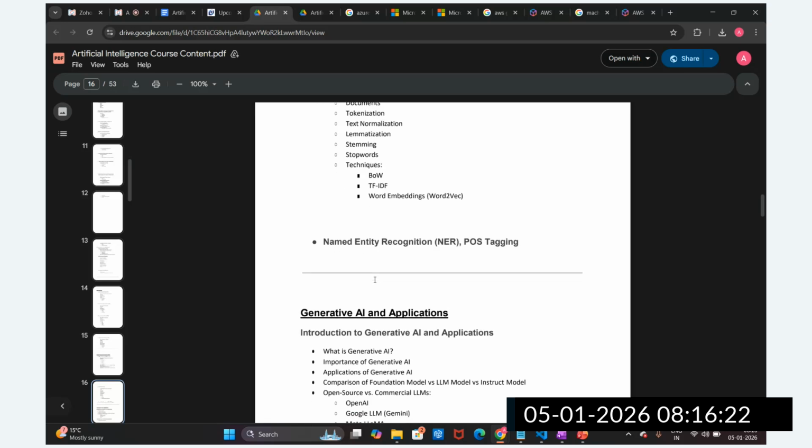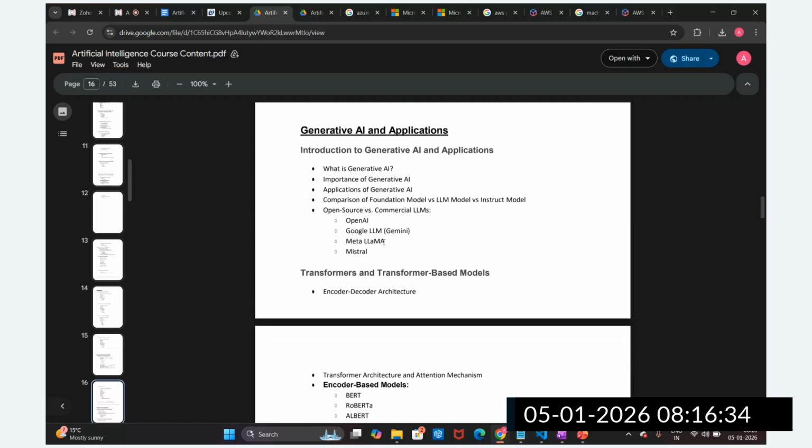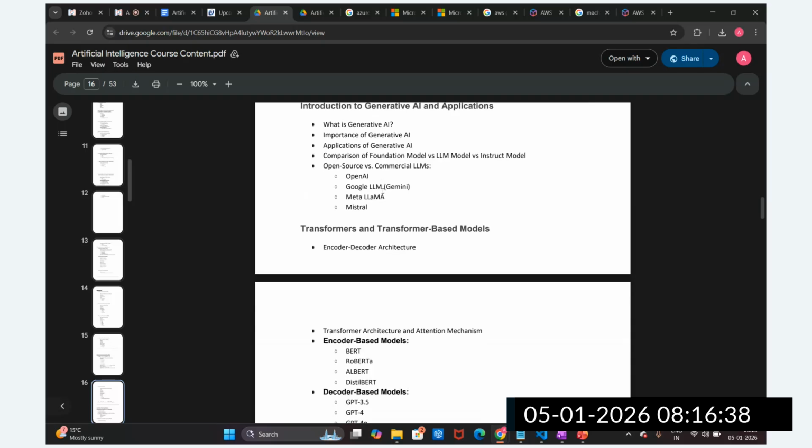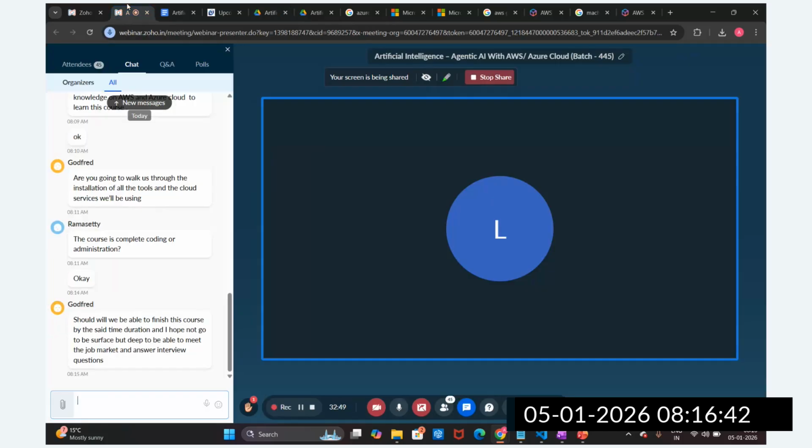And then we are going to start with generative AI, guys. In generative AI, we will understand what generative AI is, and compare generative AI with machine learning and deep learning. Then we are going to do hands-on practice on different LLM models. Before starting the LLM models, we have to understand the transformer architecture, very important, guys. The transformer architecture is very important whenever we are starting this generative AI course.